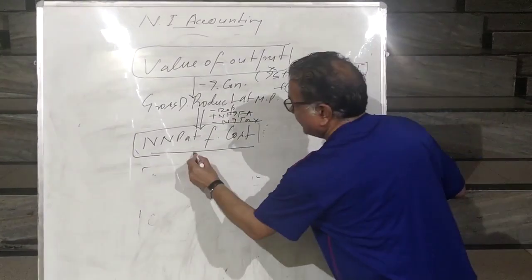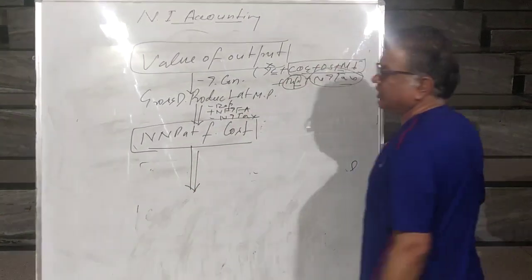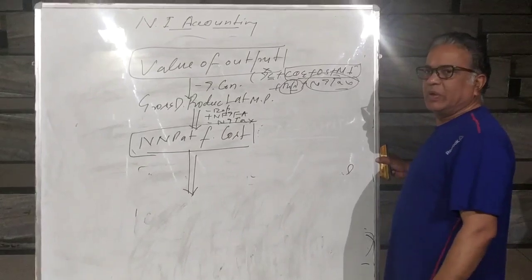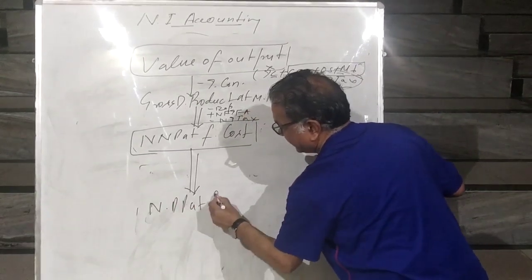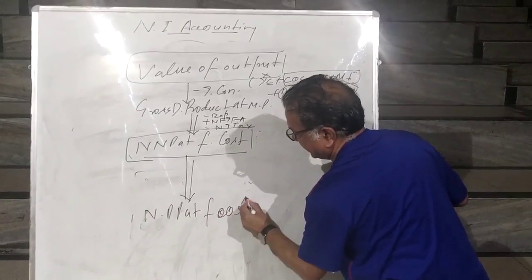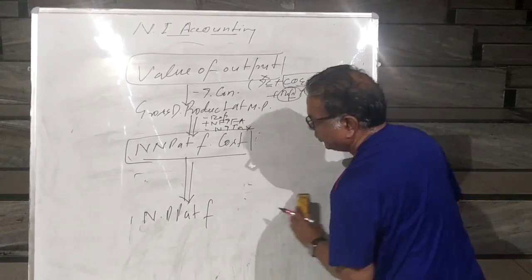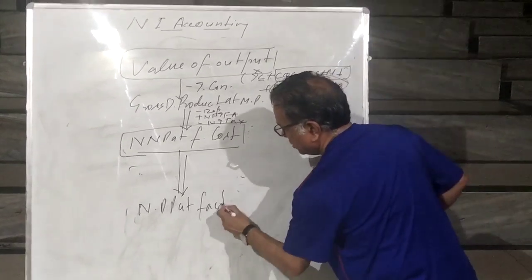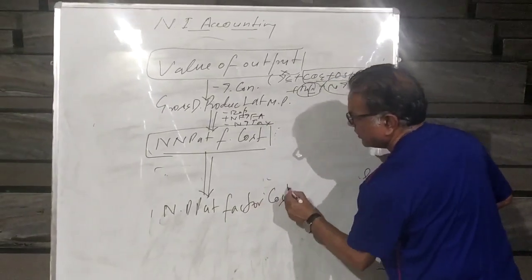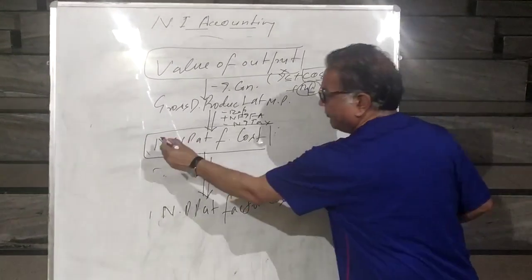Now suppose from this national income you have to reach domestic income. What is domestic income? NDP at factor cost. That is called domestic income: net domestic product at factor cost. So net will remain net.